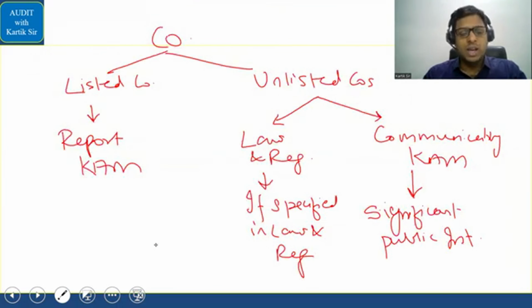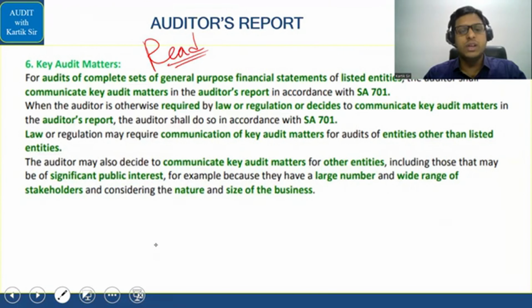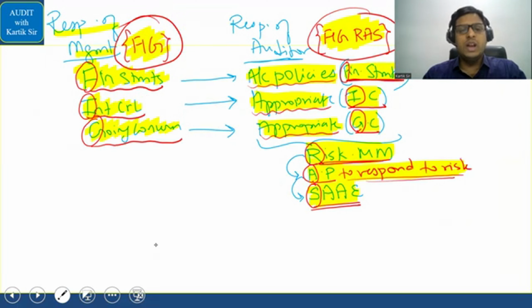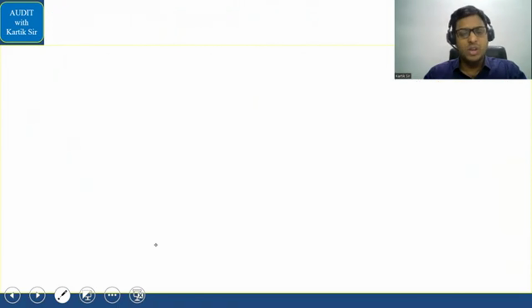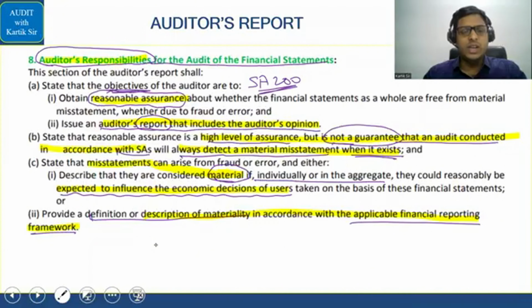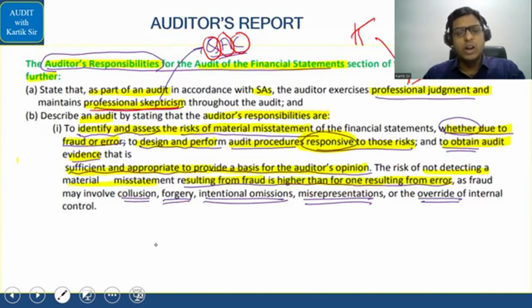Then you have the going concern paragraph here. After that, you have the key audit matter paragraph. Then after that, in key audit matter, you have different areas which are there in place already. Okay, so that we'll see. Then after that, you have the next area, that is in relation to the auditor responsibilities in the auditor's report. So what all is the auditor concerned with? Regarding that also we have seen.